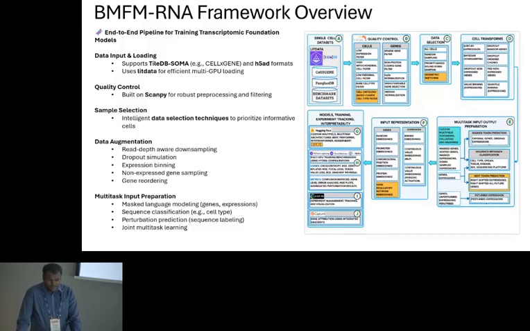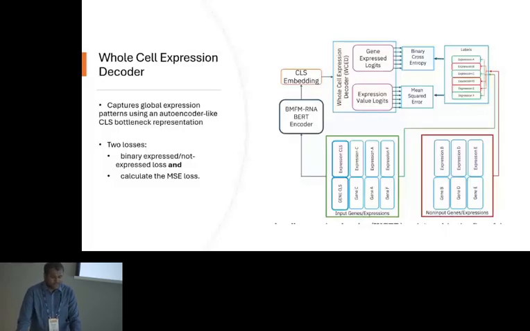We also introduced a new technique with this paper, and the paper is open source; it's on arXiv now. The technique is a whole cell expression decoder, which captures global expression patterns using an autoencoder-like CLS bottleneck. It has 2 losses.